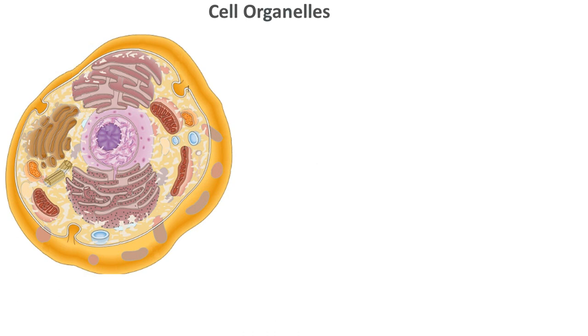Now to simplify the picture, I am giving you a cartoon model of a human cell. So here you can see different types of organelles. All these are different types of organelles. So the basic setup, whatever is there inside a cell, is what I am showing you over here. The outer covering is the cell membrane.